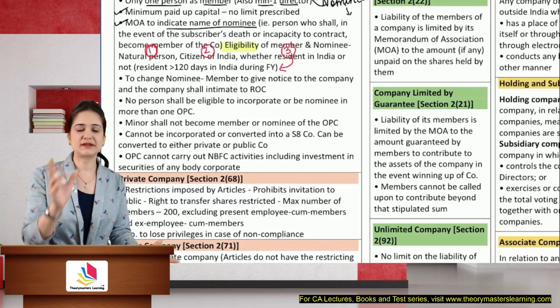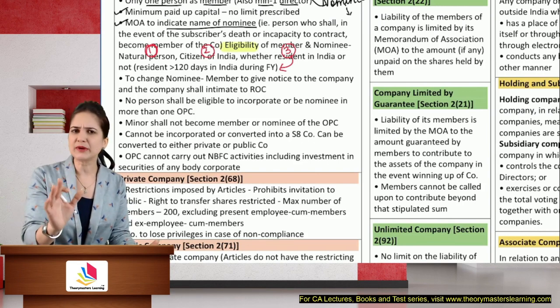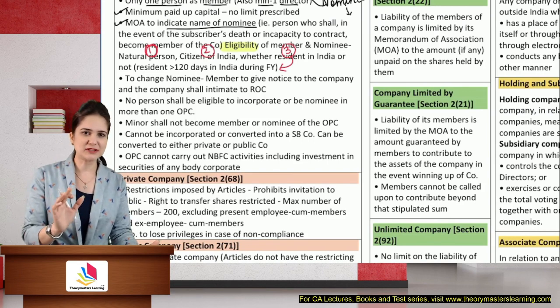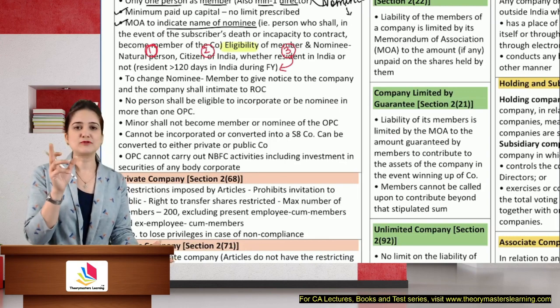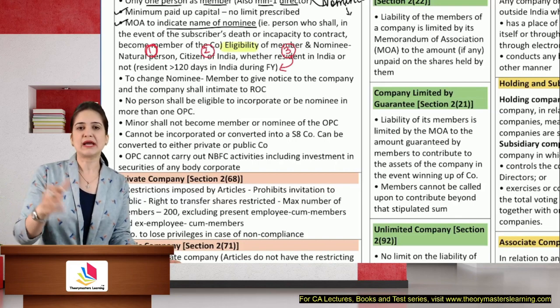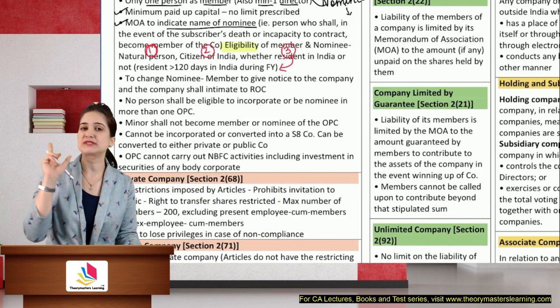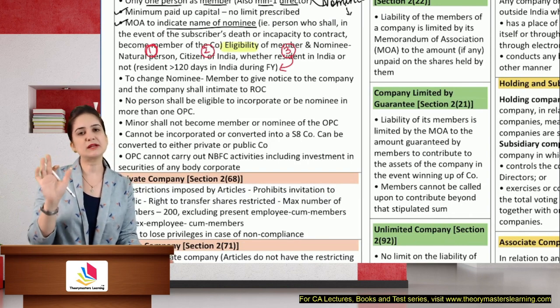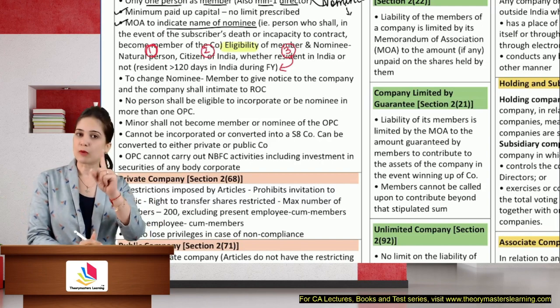So who is a resident? Resident for OPC means a person who stays in India for at least 120 days during the previous financial year. Is it the same for all? No. You have to see the definition of resident considering the act, considering the concept. In the case of a one person company, they have reduced it to 120. But in the case of LLP, which you had studied in CA Foundation, resident still means a person who is in India for 182 days. But here, they have reduced it to 120.